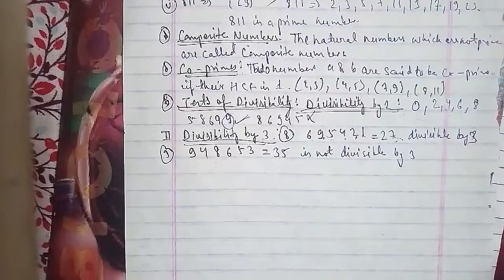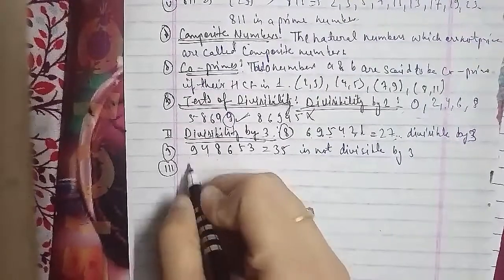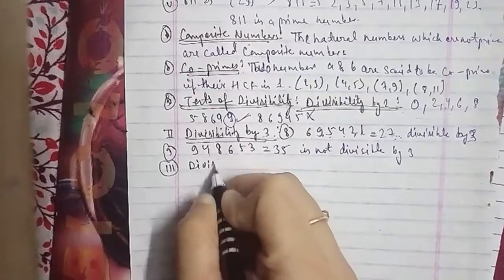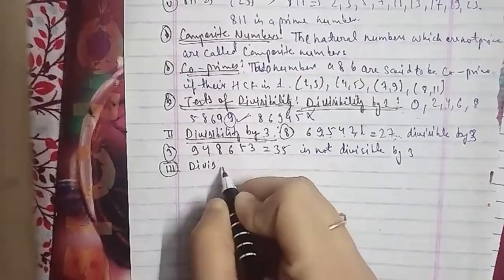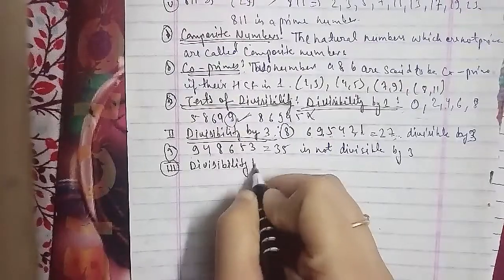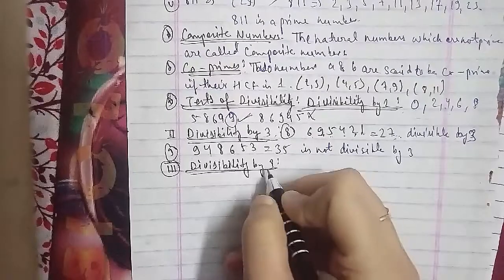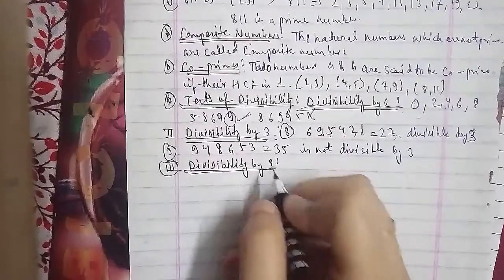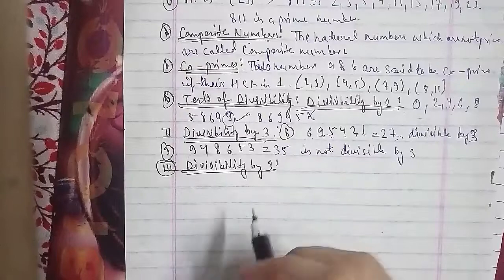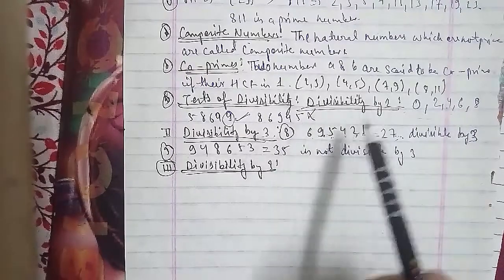So the sum we have here is 27, which is divisible by 9, so the number is divisible by 9. Now we will go ahead with the other question here, which is divisibility by 4.